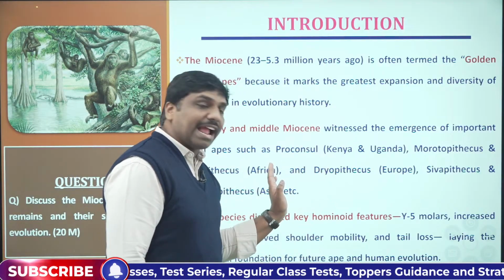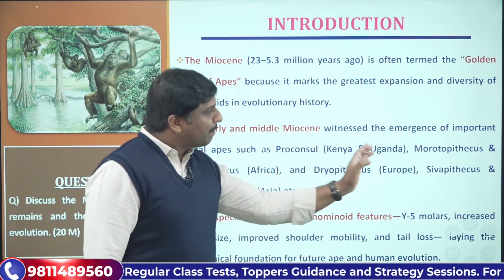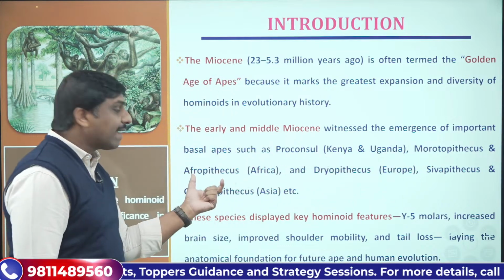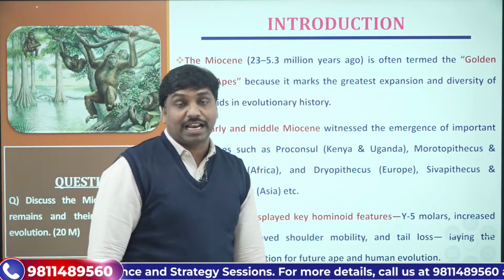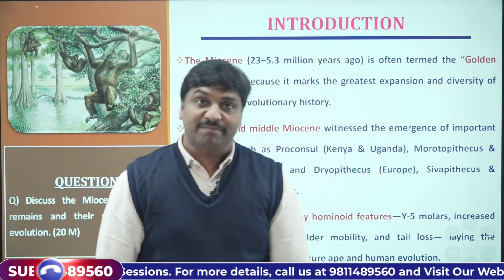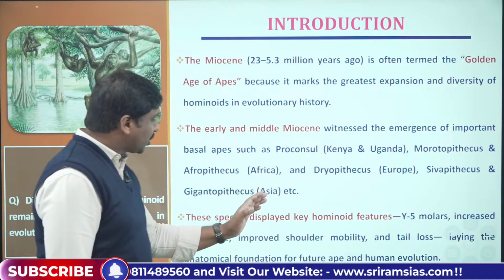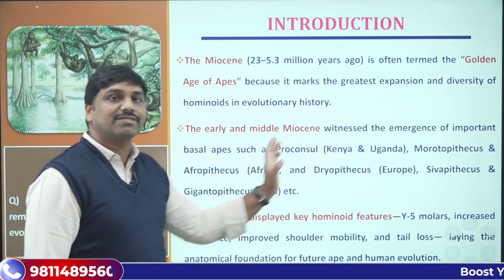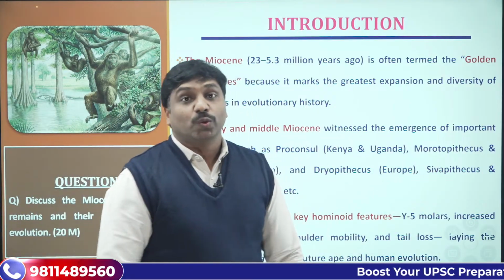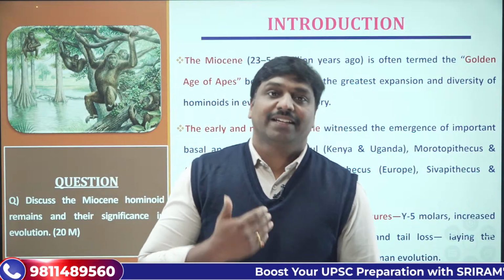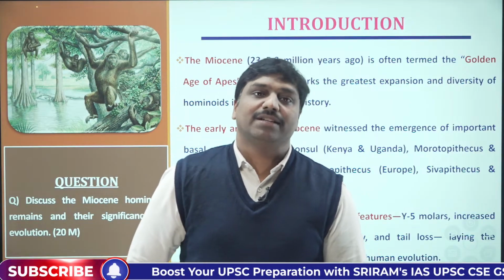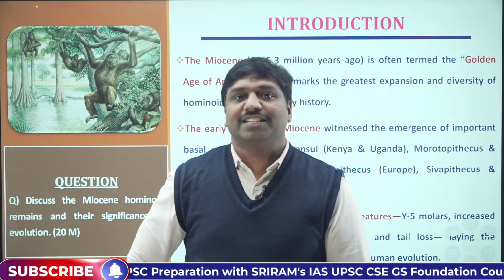Then in Africa, further, we have Moratopithecus as well as Afropithecus. So this was another fossil remain that we have got. Then from Europe, we have Dryopithecus, and from Asia, we have Gigantopithecus as well as Shivapithecus. So these were some of the Miocene hominoid remains or fossils that we have got.